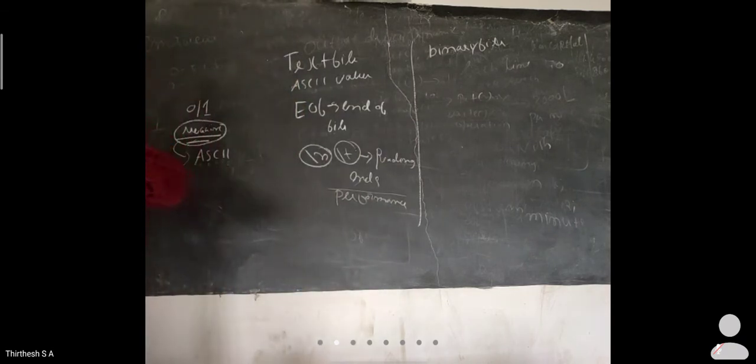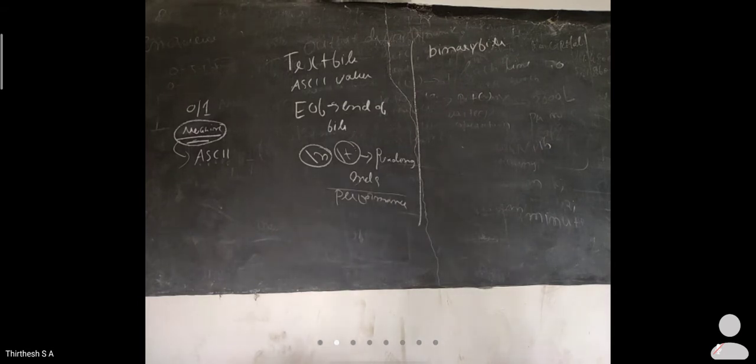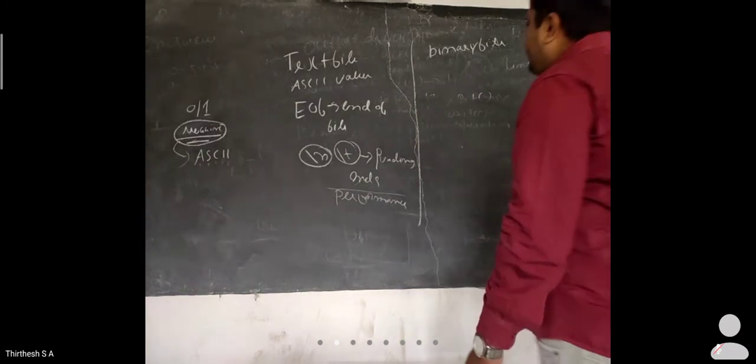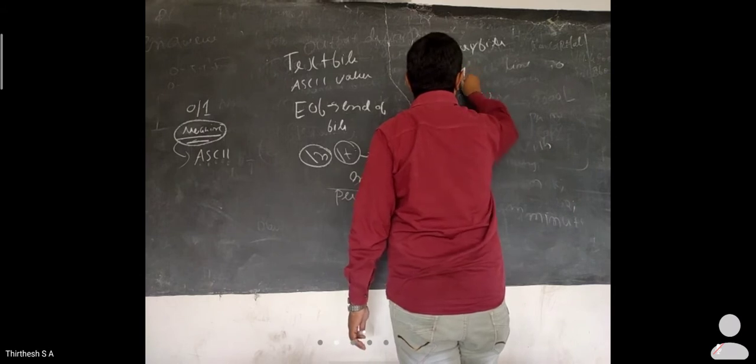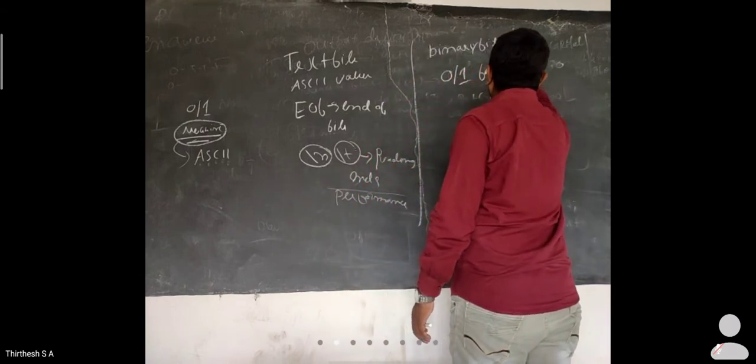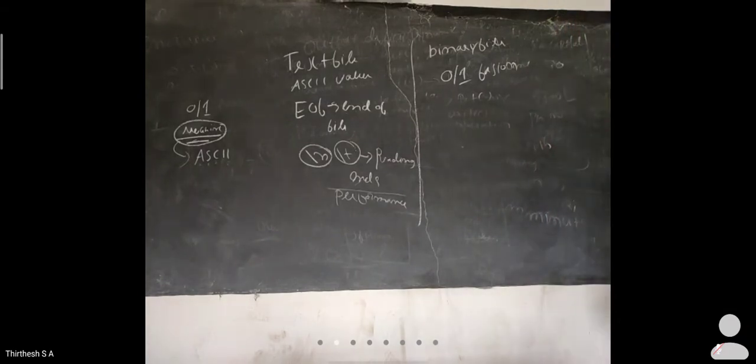So this is how we speak about the text file. So what is the text file? A file which uses ASCII values to store the information is known as a text file. Then what is a binary file? The binary file always stores the data in 0 or 1 fashion. What does the binary file do? The binary file always stores the data in 0 or 1 format.